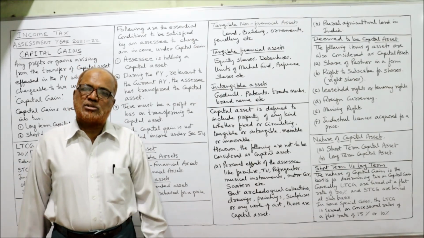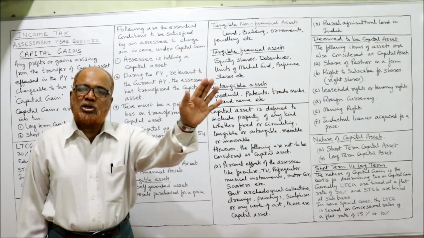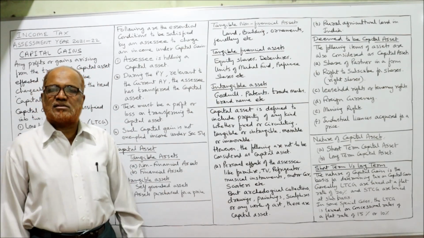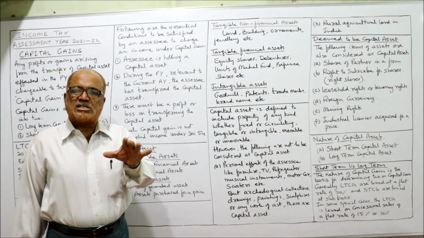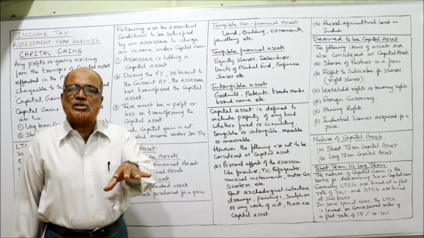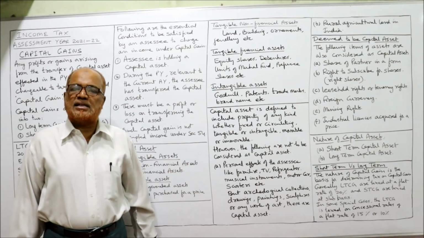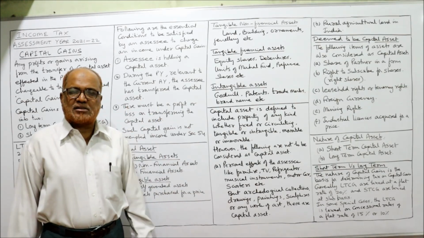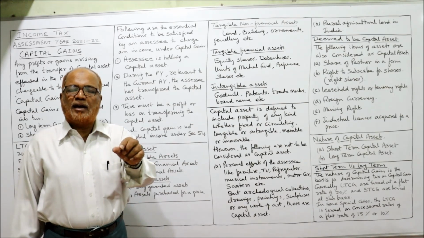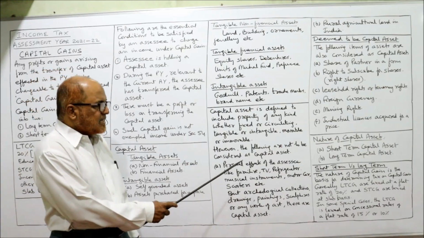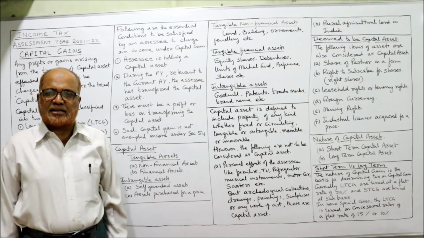So what are the exceptions? Which assets are not called capital asset? So Income Tax Act says first, personal effects. The personal assets which we use in our houses day to day, daily usage personal assets are not capital asset. So any gain arising on transfer of these personal assets are not taxable.